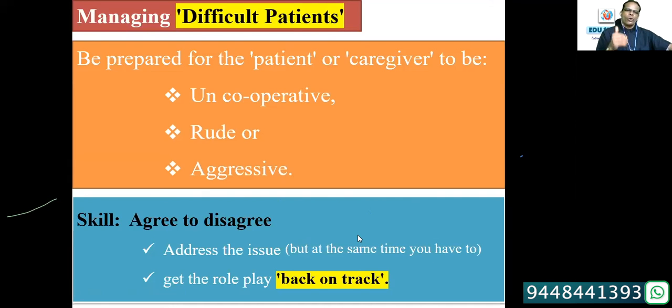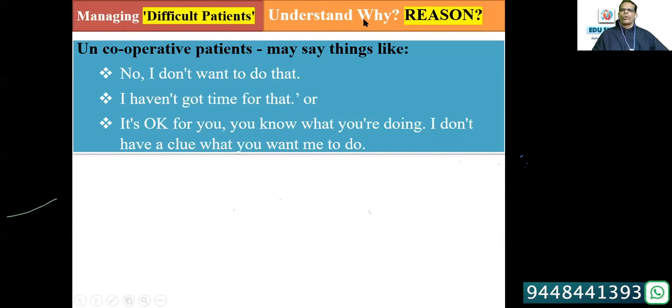When they are not cooperating with you, when they are aggressive, when they don't want to follow your instructions, you can't just neglect them. You can't just scold them. You have to address their issue, but as early as possible, take the role play back on track. That's a skill being assessed here. Managing difficult patients: understand why. You have to understand the reason first.